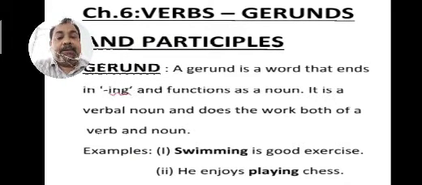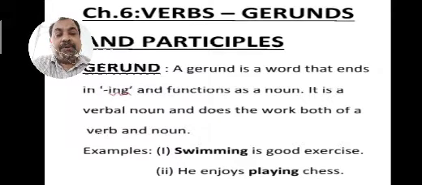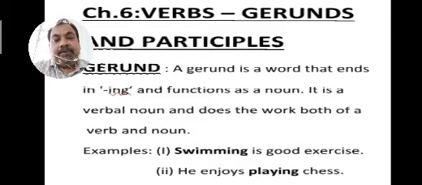Let's see the definition of gerund. A gerund is a word that ends in ing and functions as a noun. It is a verbal noun and does the work both of a verb and noun. For example, swimming is a good exercise.